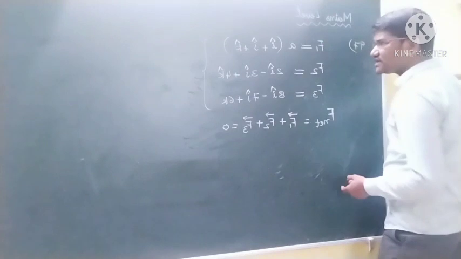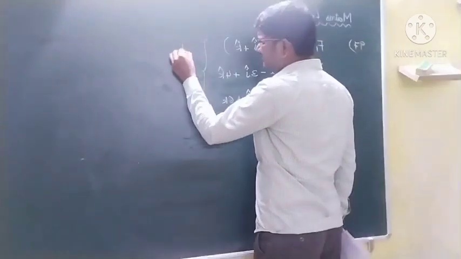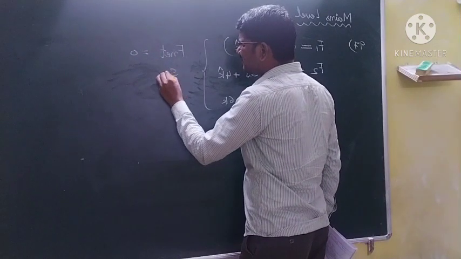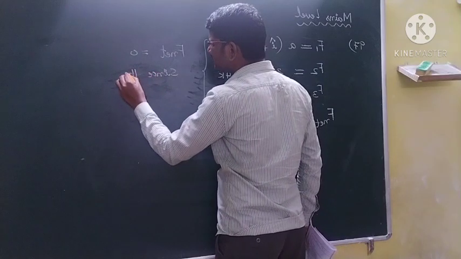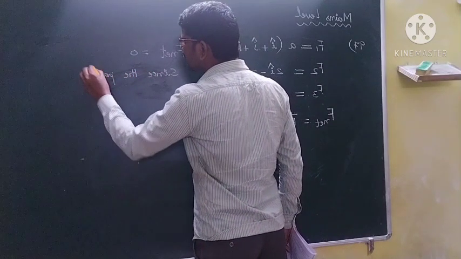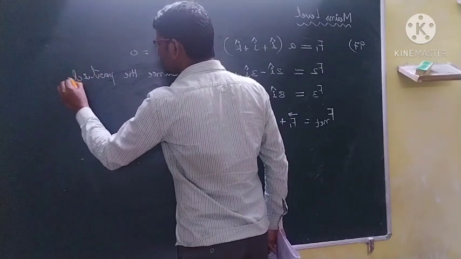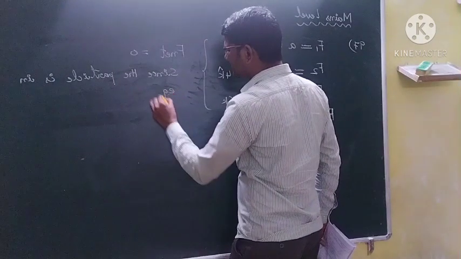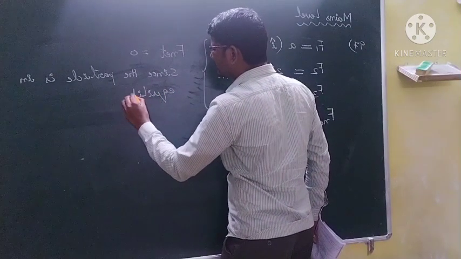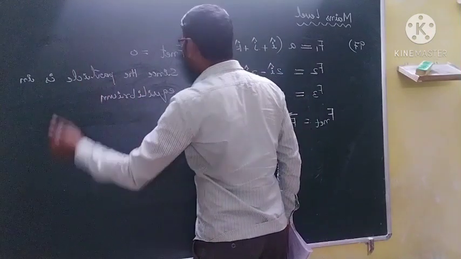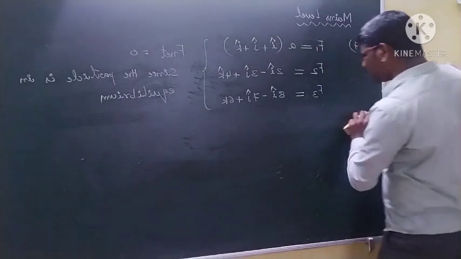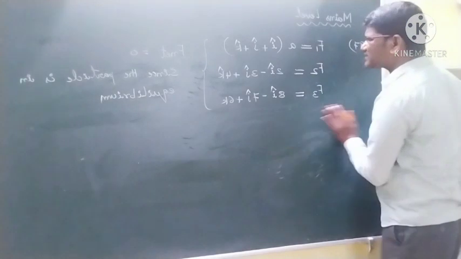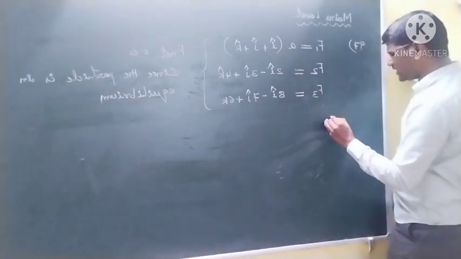F net is equal to 0 since the particle is in equilibrium. So now you write students, add all these forces. So the i cap coefficient in the first one.